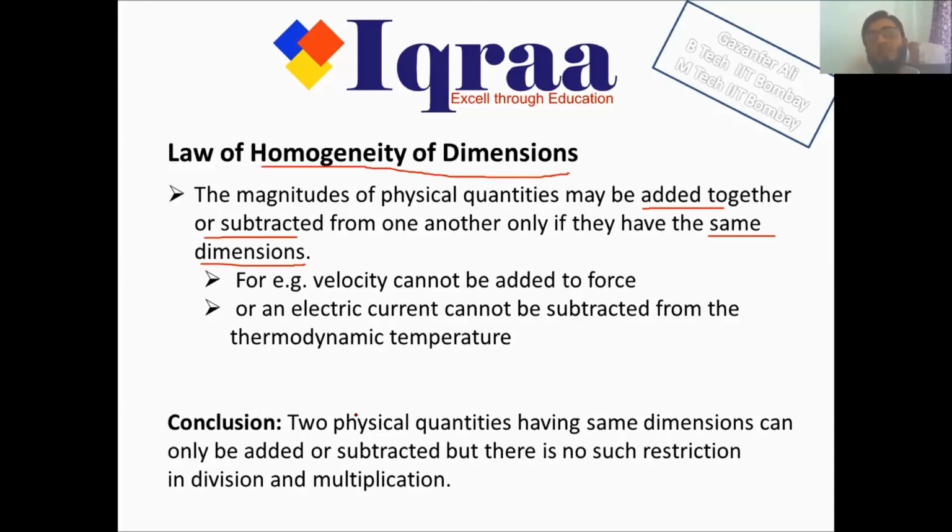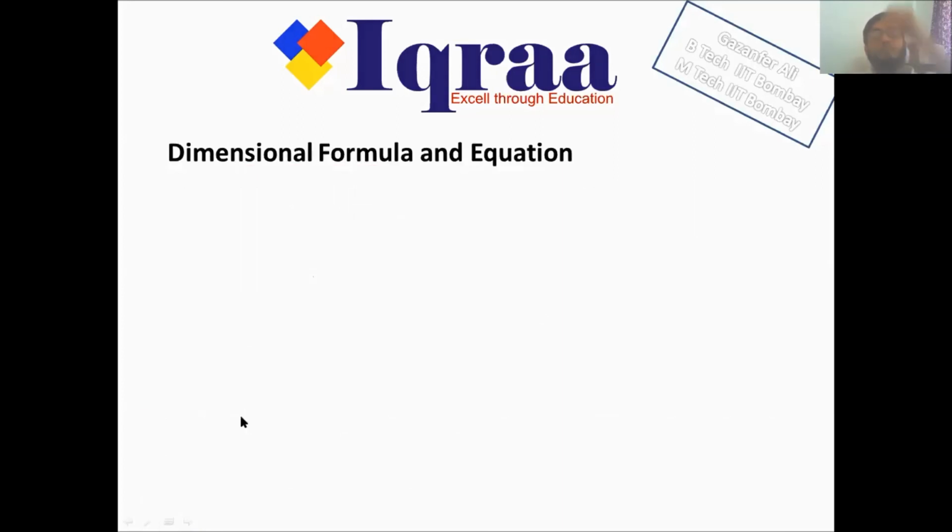Mass has dimension M to the power 1, velocity has dimension L to the power 1, T to the power minus 1. These have different dimensions, but multiplication and division of physical quantities of different dimensions is allowed, while addition and subtraction of quantities having different dimensions is not allowed.